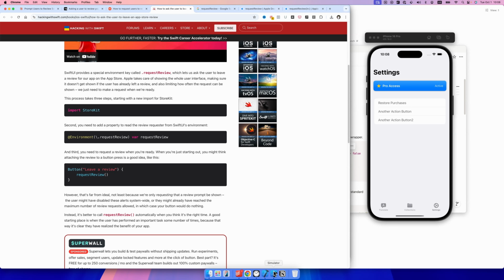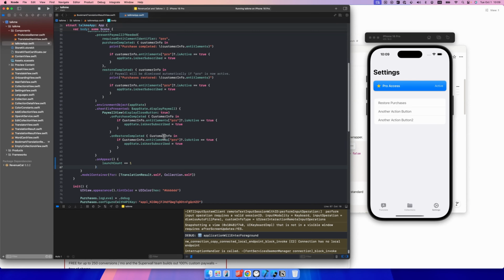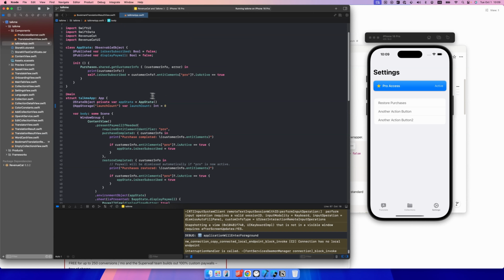So after reading that, I actually changed my mind about adding a button here to ask for a review. I was planning to add a button there, and upon clicking it I was going to show a prompt asking the user to rate the app, but it seems it's not a good way to implement that. So I decided to store a launch count.